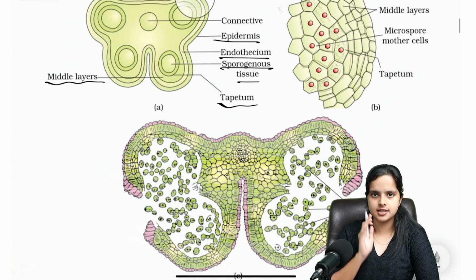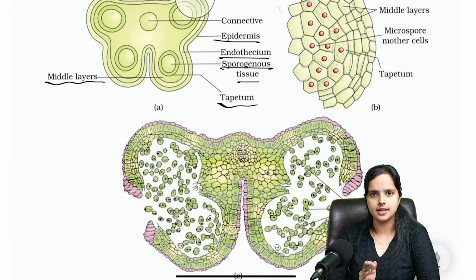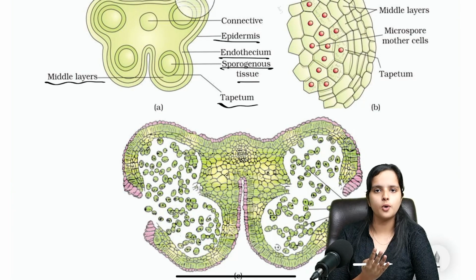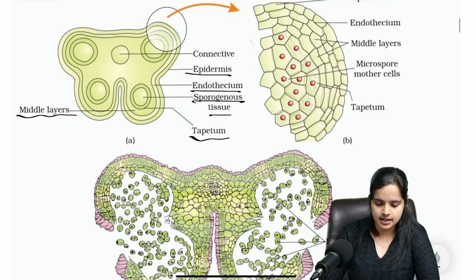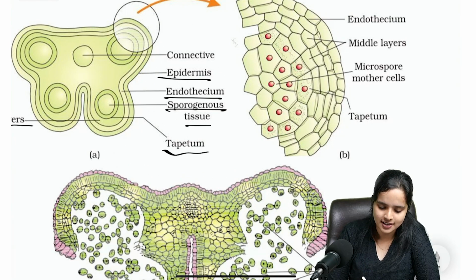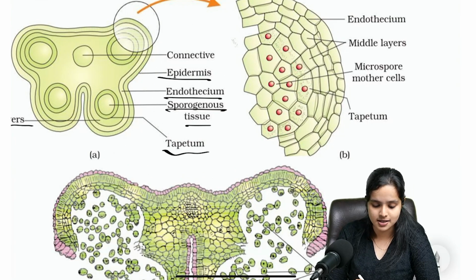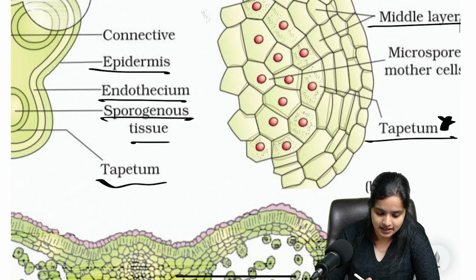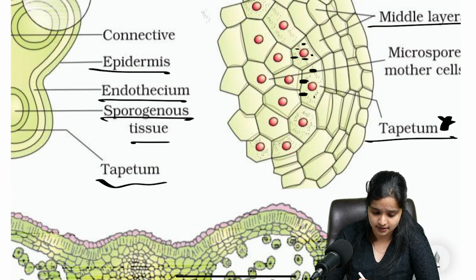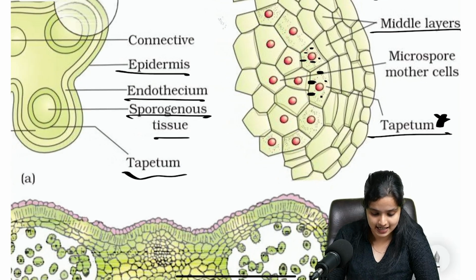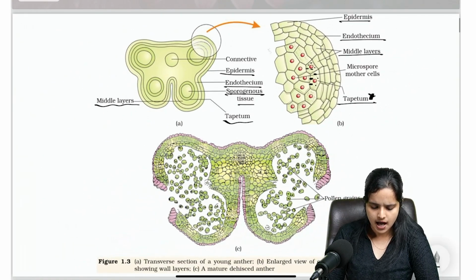Now, you'll have to concentrate on the wall layers. Which are the wall layers? Is sporogenous tissue a wall layer? No. There are only 4 wall layers, and they are epidermis, endothecium, middle layer, and tapetum. Let's see a zoomed image. Right. As I already said, you have the epidermis, the endothecium, the middle layers, and the tapetum. Just look at the tapetum cells in the figure. It's clear that you have multiple nuclei over here, right? And the cytoplasm is really dense. Okay, cool. I hope that's clear.